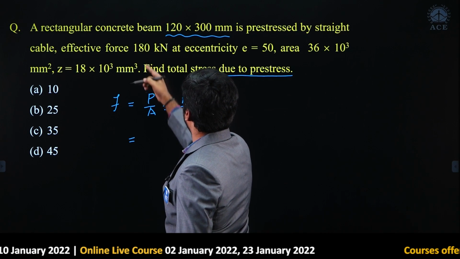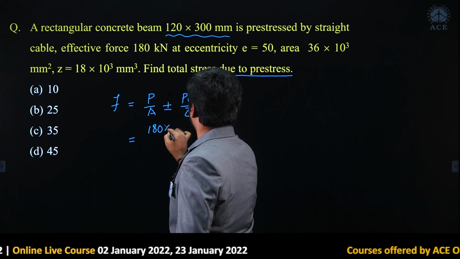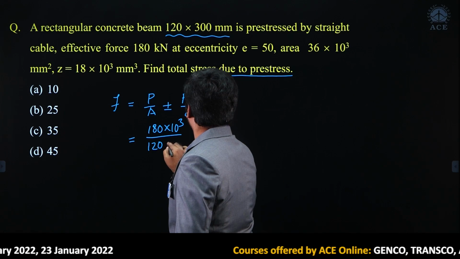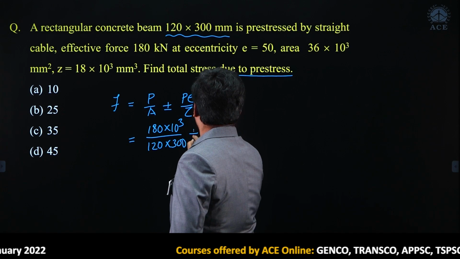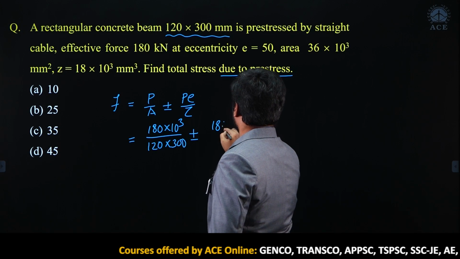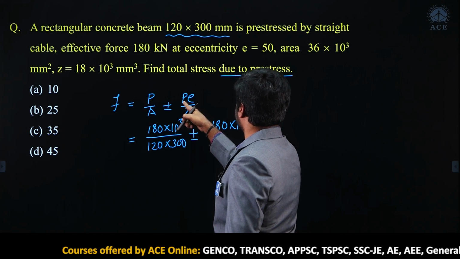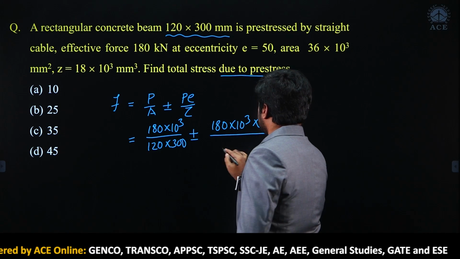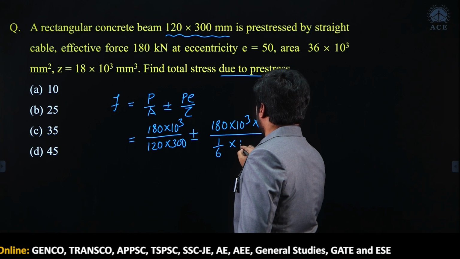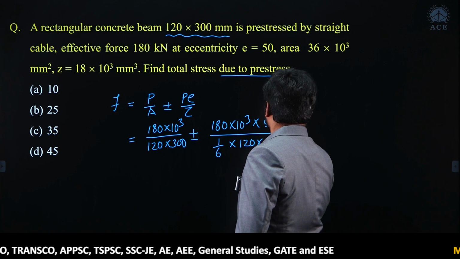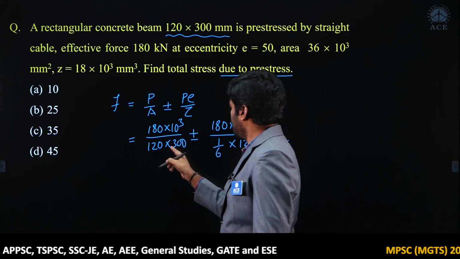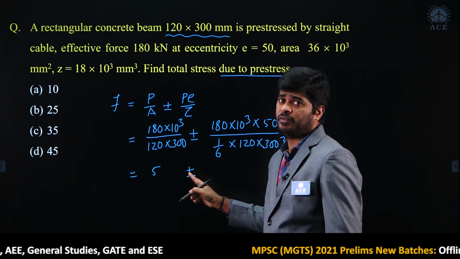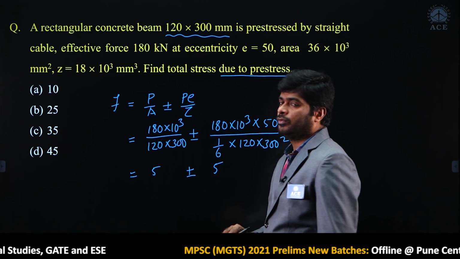What is the pre-stressing force? 180 kilonewton, in Newton, upon area 120 by 300, plus or minus 180 into 10 cubed pre-stressing force, eccentricity 50 mm, upon Z, which is 1 by 6 into BD square, 120 into 300 square. My dear, if you simplify this one, you can get the value 5 plus or minus 5.